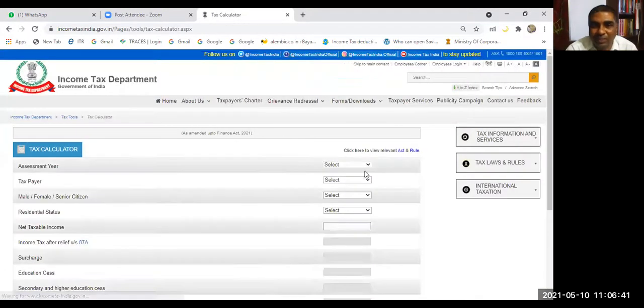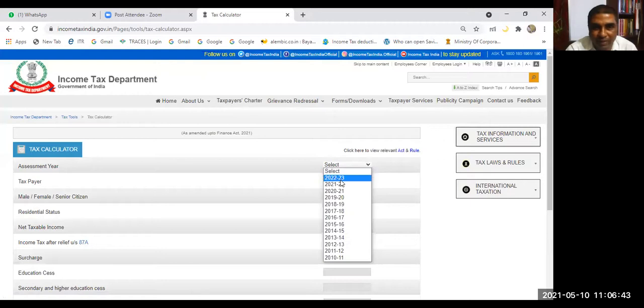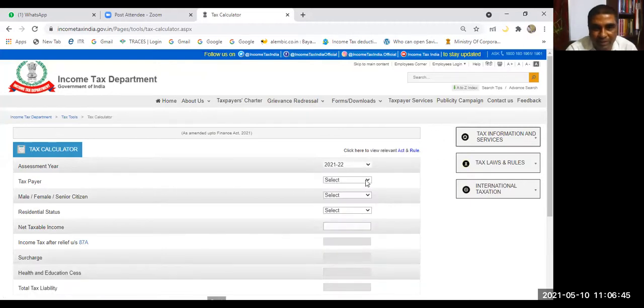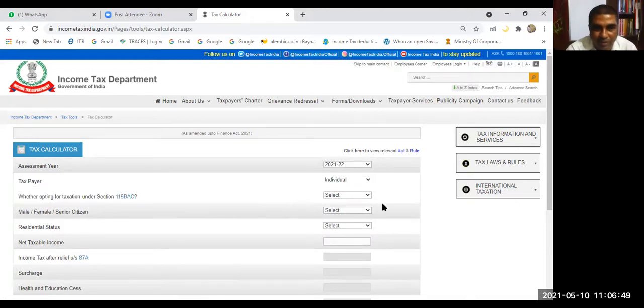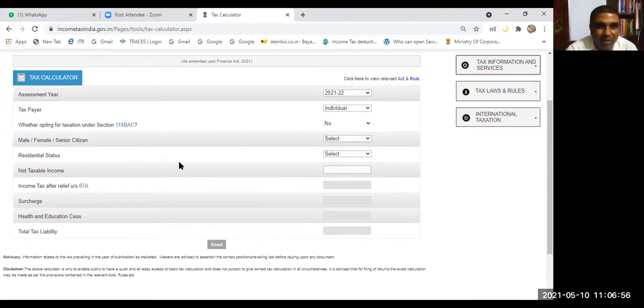Now it is asking, it is your choice whether you will go for that or not. Let us say the taxpayer is an individual, whether going for 115BAC. Let us say we'll say no, we'll go for our old regime. Male, female, senior citizen, one can choose here. Let us say normal, male.